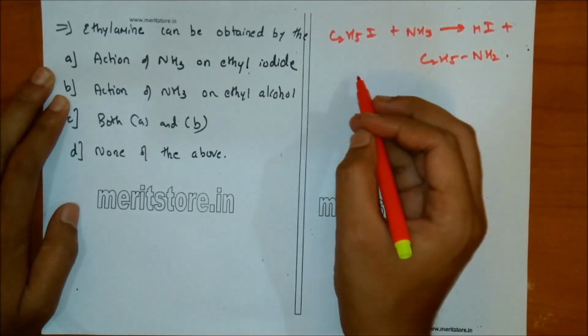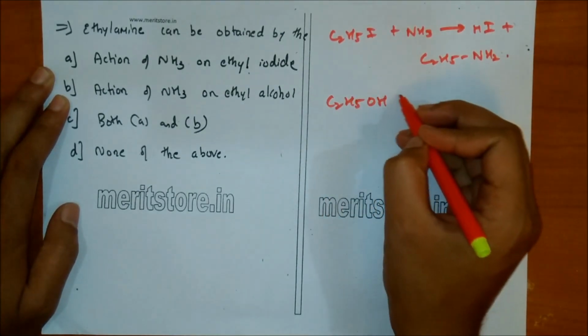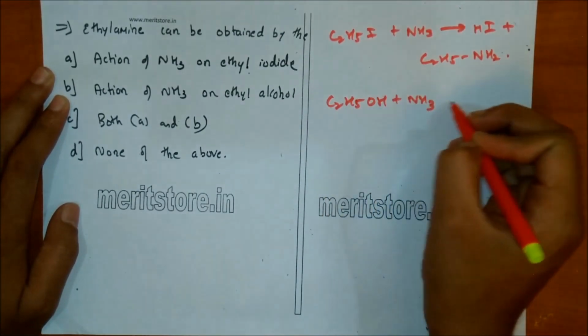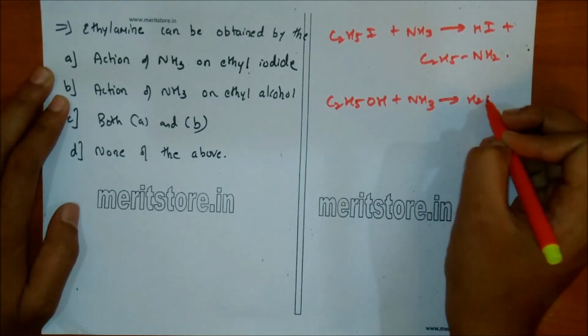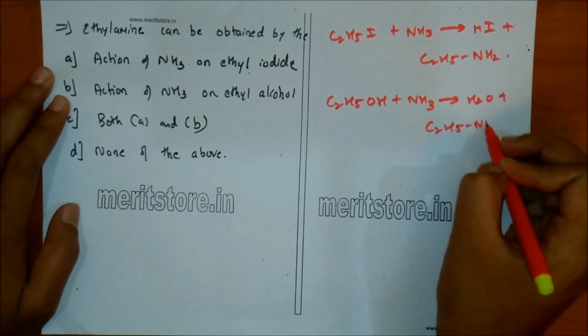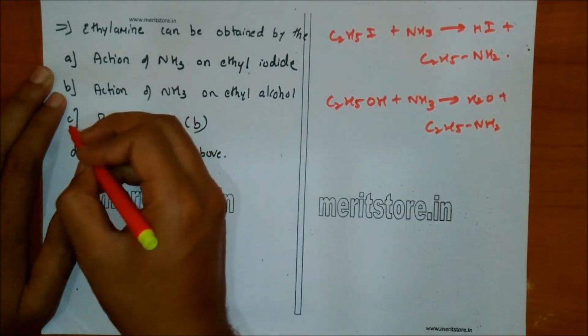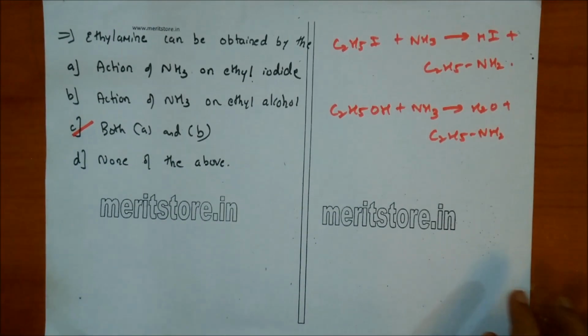This is the first reaction, and the other one is ethyl alcohol, C2H5OH, plus ammonia, which will give water plus ethylamine, C2H5NH2. Ethylamine is a primary amine. So both A and B give ethylamine. So option C is the correct answer.